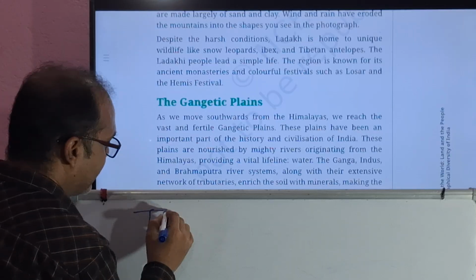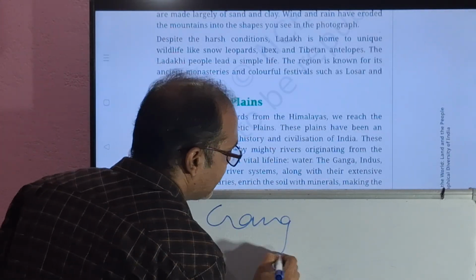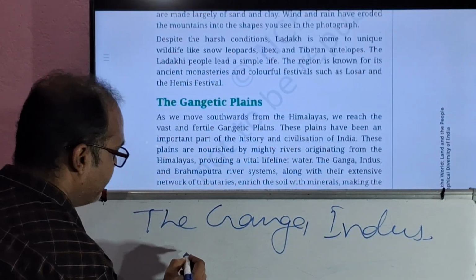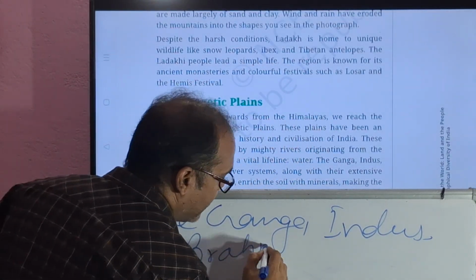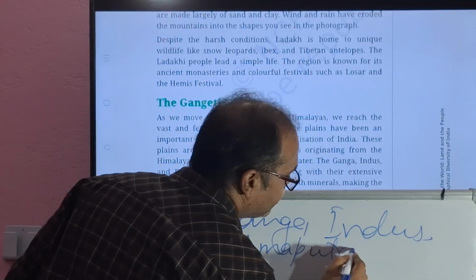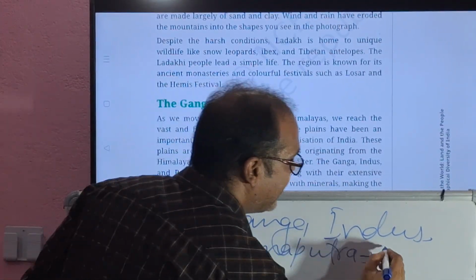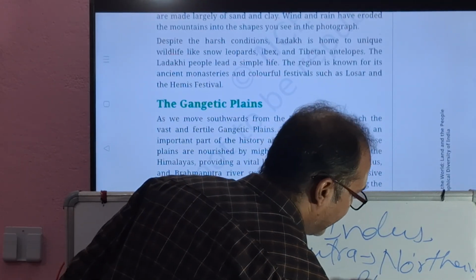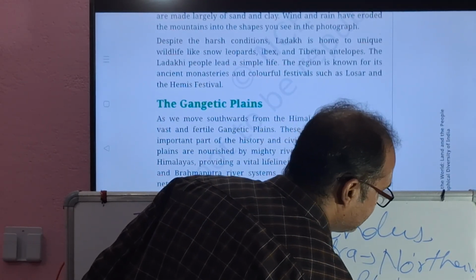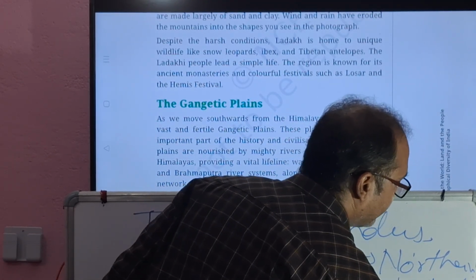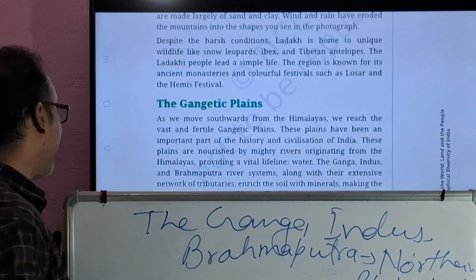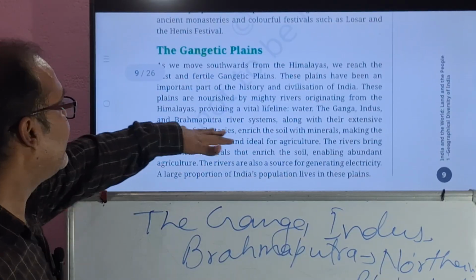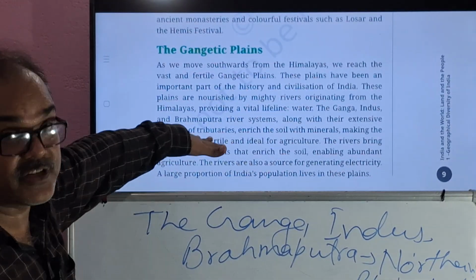So I'm writing here the Ganga, then Indus, and the next one is Brahmaputra. These are the three rivers which make the northern plains fertile, right? Okay. Now, and see here, then there is a network of tributaries also.